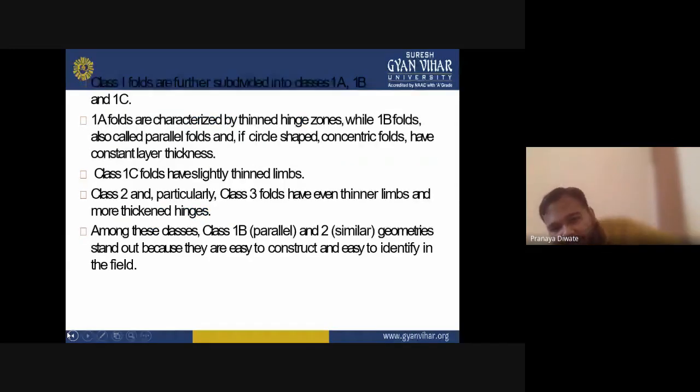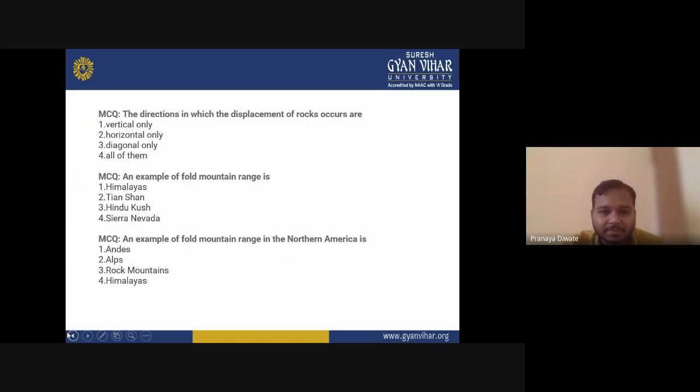Then your class 1 also has subclasses. 1A fold is characterized by thinning of the hinge, while 1B fold is also called a parallel fold, with circular shape, concentric folds and constant layer thickness. So these all are the classes of fold given by Ramsay.